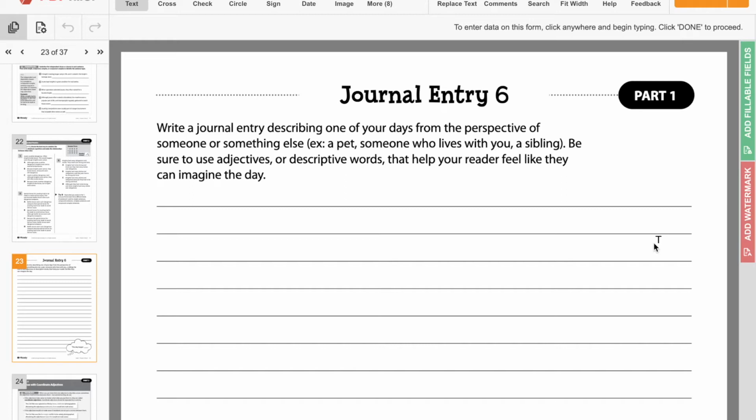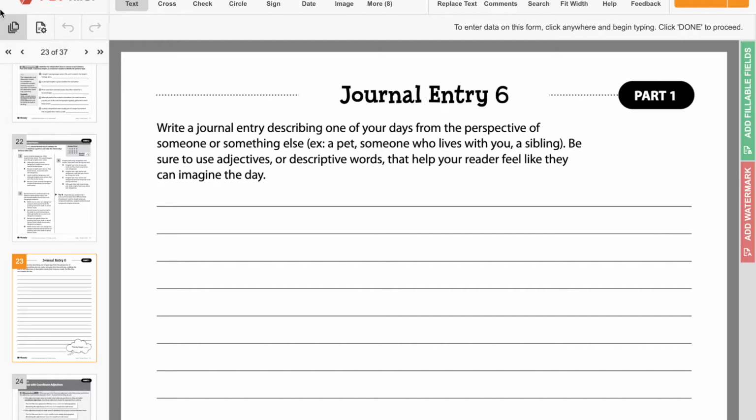So like if you were looking into your life from the outside. So using adjectives, those are descriptive words like fast, ugly, pretty, fun, boring, that sort of thing. Descriptive words, same thing, that help your reader.